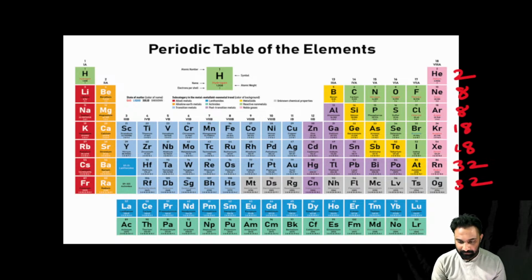Now, right. 2, 8, 8, 18, 18, 32, and 32. Clear? Now, the remembering of the elements.